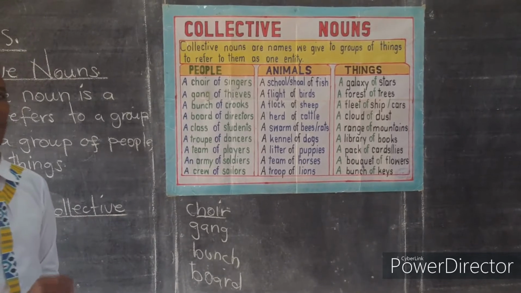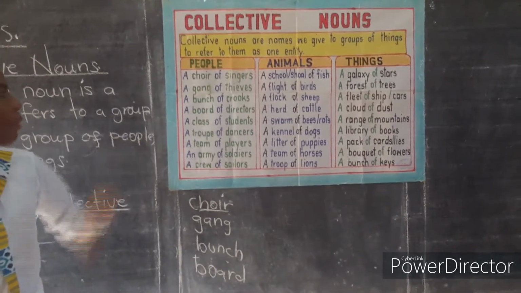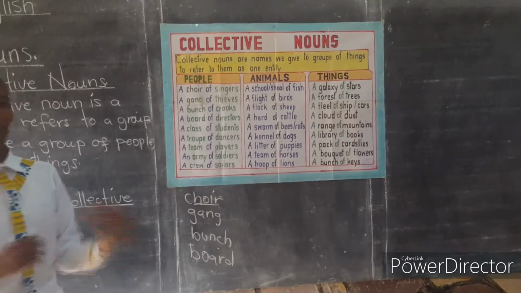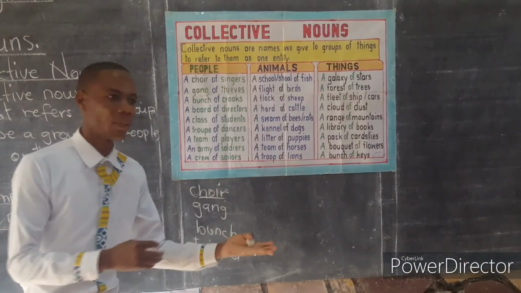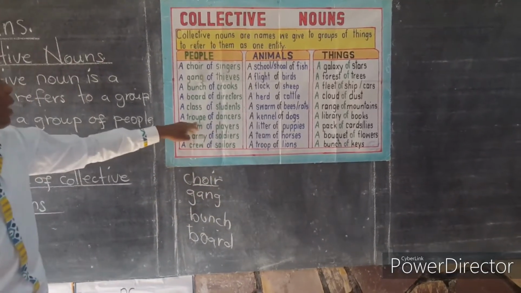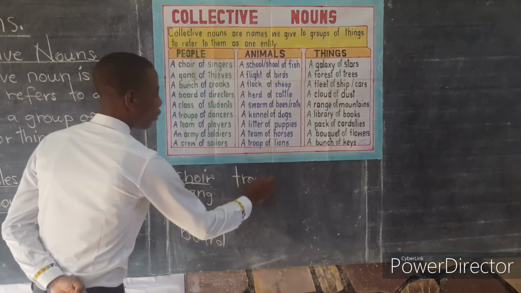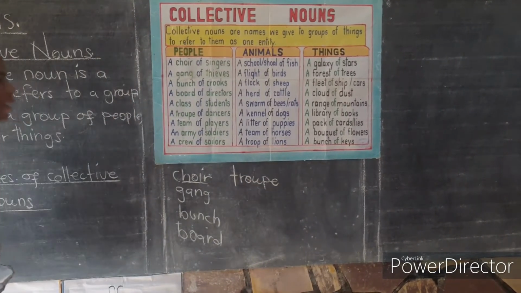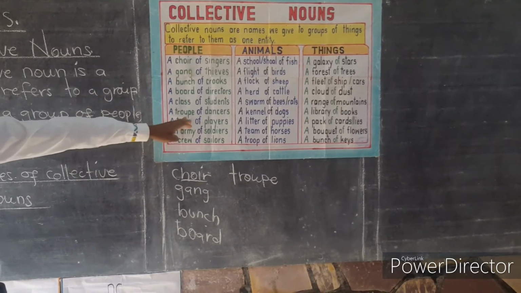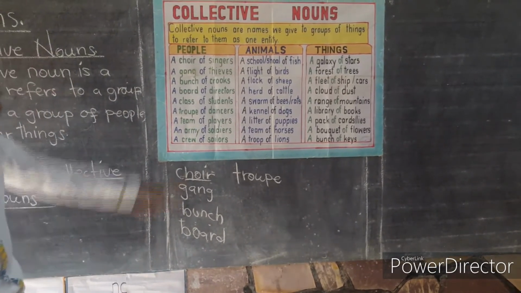Dancers. We have dancers. When you have a group of dancers, it is not okay to keep on referring to them as a group of dancers. No, we will say, we saw a troop of dancers. Therefore, the word troop is a collective noun.